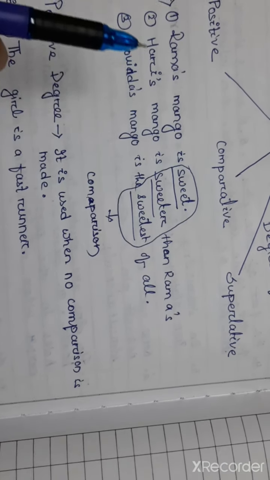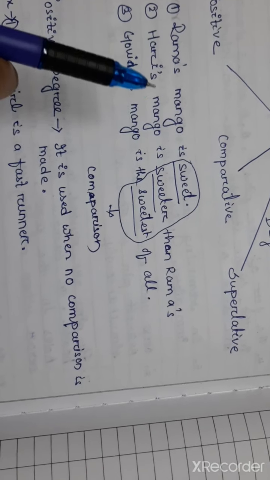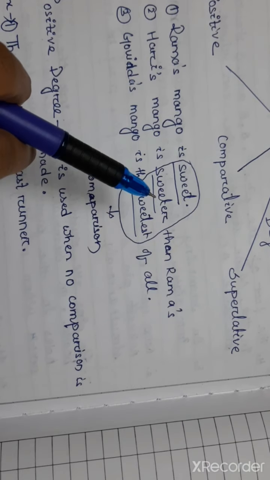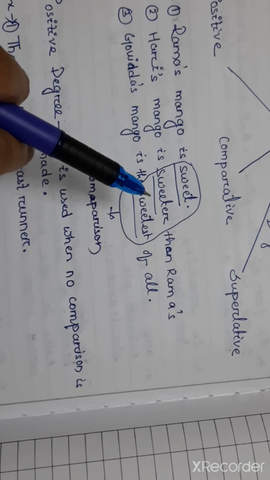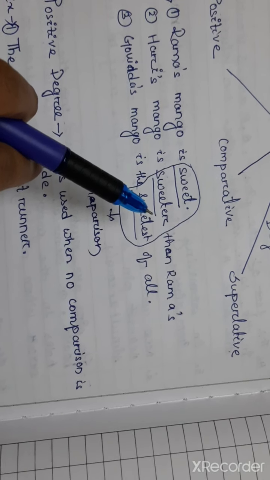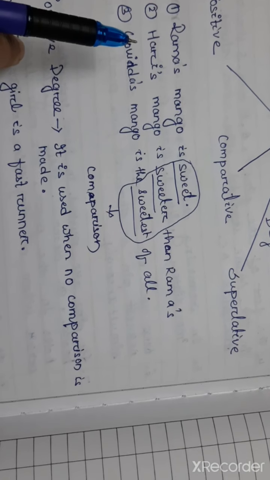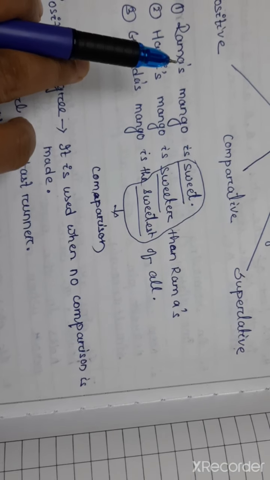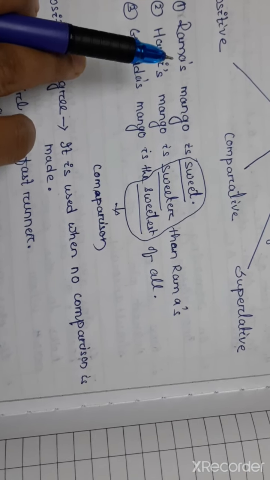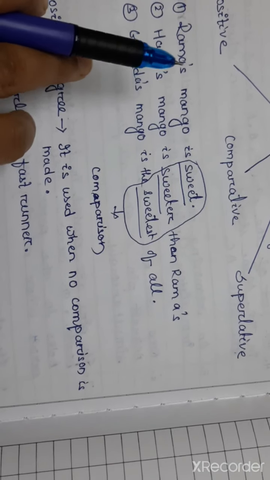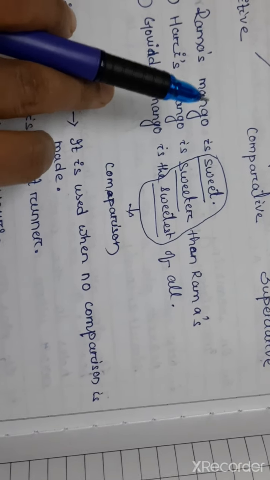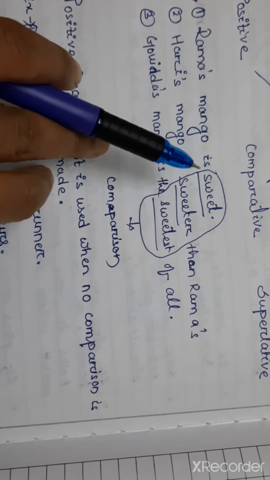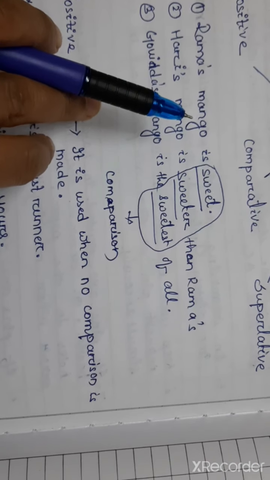But in sentence 2, the adjective sweeter tells us that Hari's mango, compared with Rama's, has more of the quality of sweetness than Rama's mango.